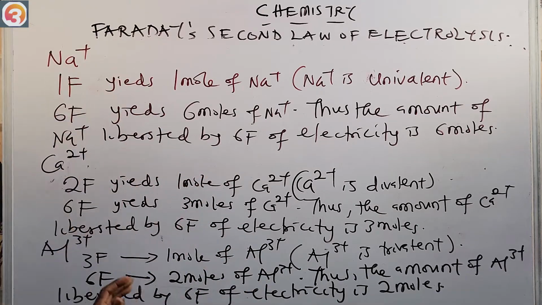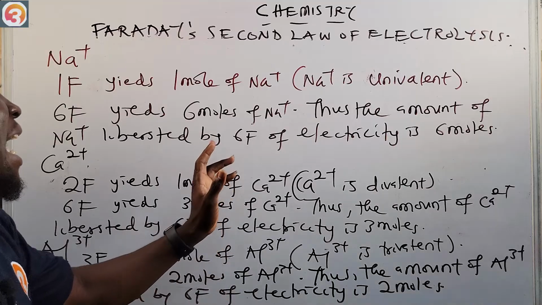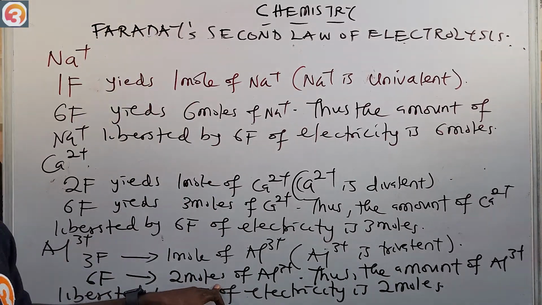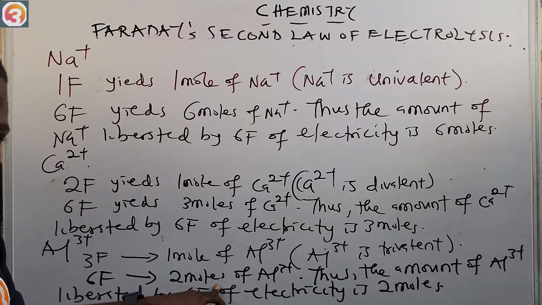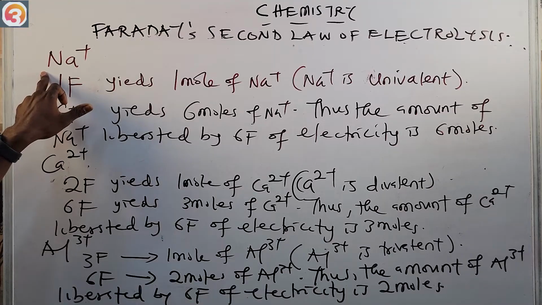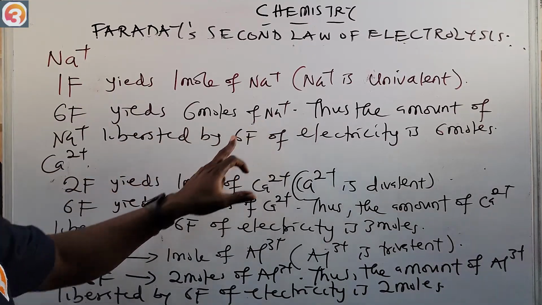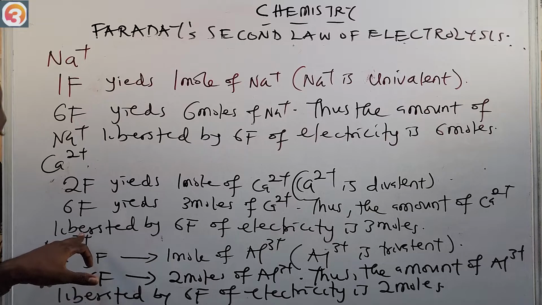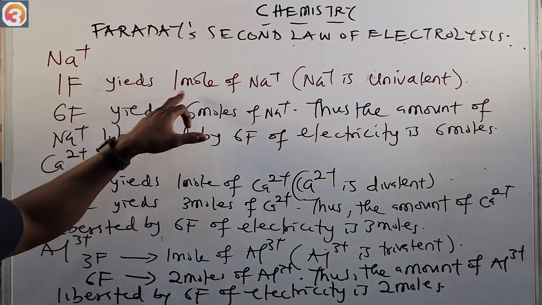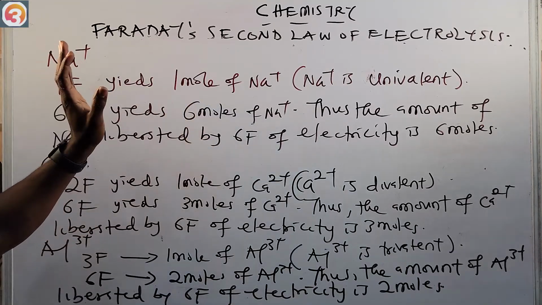This we explain further by saying that the higher the charge, as you can see, Al3+, the lesser the number of moles. As you can see, 2 moles here. The higher the charge, the lesser the number of moles. The lesser the charge, the higher the number of moles. Okay? It's as simple as ABC.